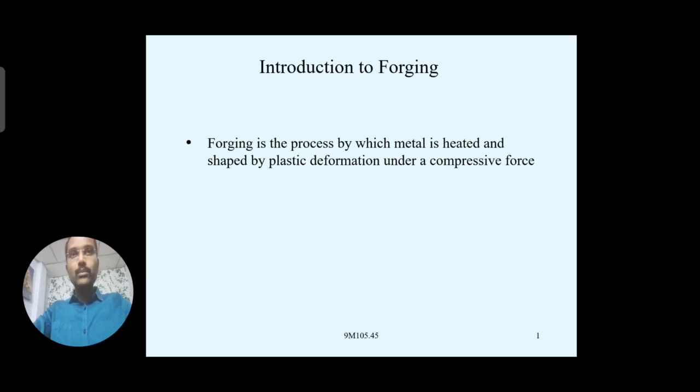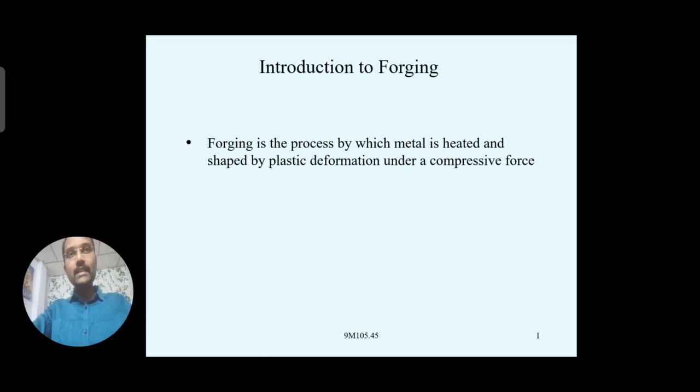I think most of you have observed, normally at local sites, they perform this forging operation. We call it blacksmithy, where the metal objects are heated to a very red hot condition, that is above the recrystallization temperature. Generally we use this term, above recrystallization temperature. That means it is below the melting point. We are not melting that metal completely; we are heating that metal up to near the melting point.